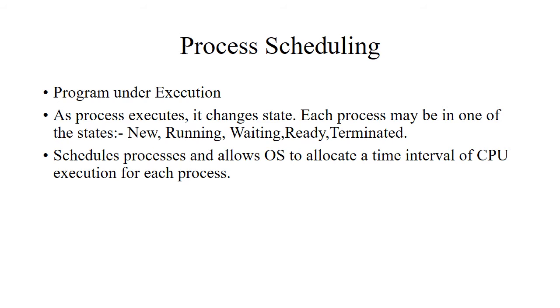The state new means the process is created. Running means the process is being executed. Waiting means the process is waiting for the allocation of CPU. Ready means the process is ready for execution. Terminated means the process has terminated the execution. So process scheduling is a method which schedules the process and allows the operating system to allocate the time interval to each process for the CPU execution.